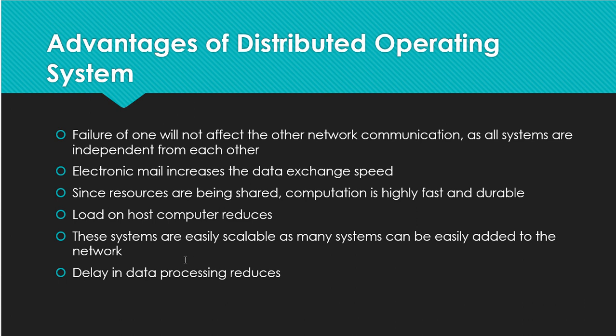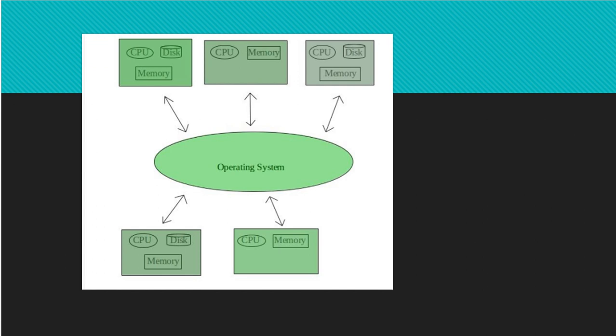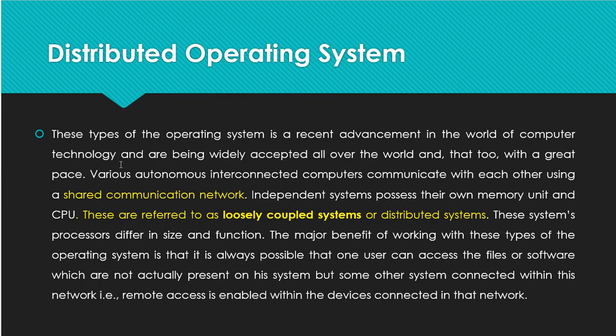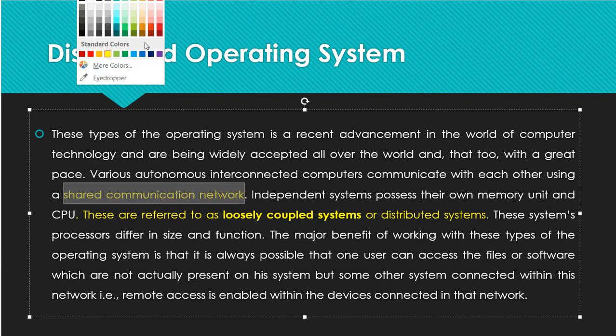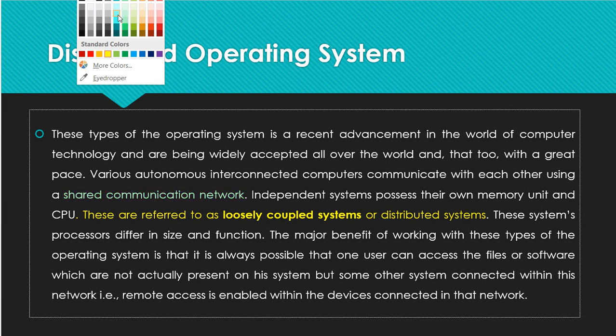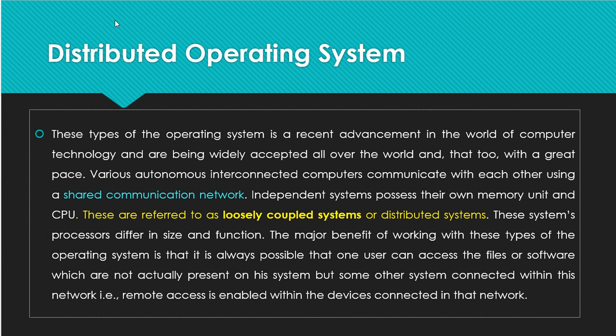Delay in data processing reduces. Delay is not there because all the systems have a common shareable network, that is, communication is shared. Here you can see I have highlighted that a shared communication network will be there. Because of this shared communication network, delay will be reduced.